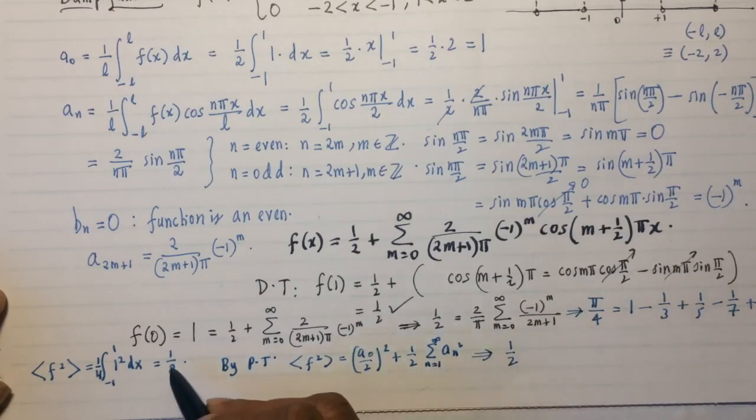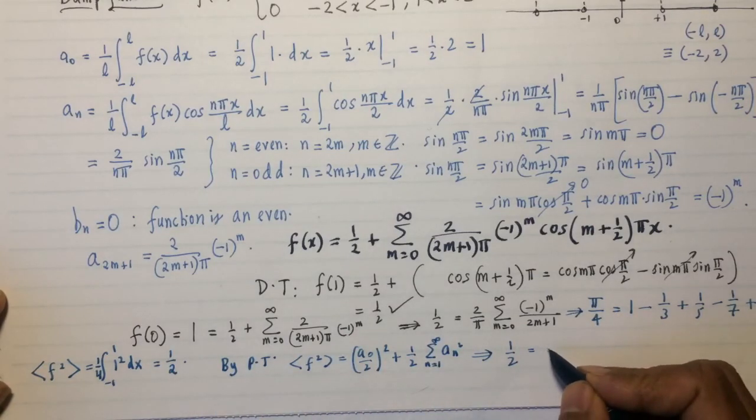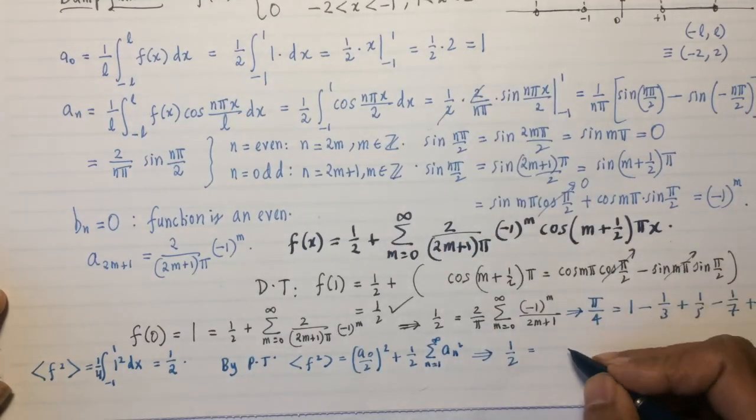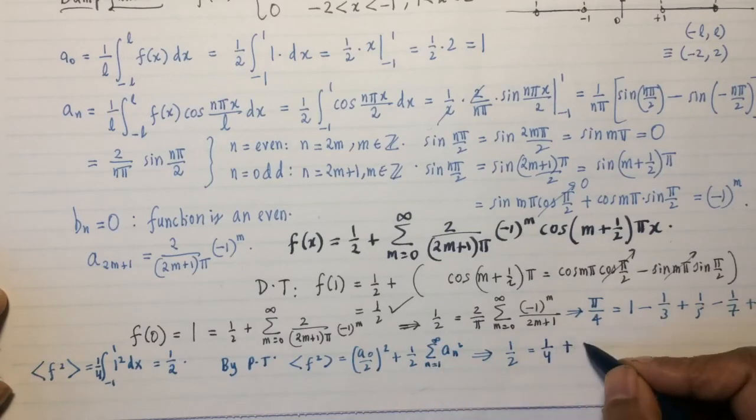I've already calculated the average the usual way, so I get 1/2 on the left side. On the right side, a0 is 1, remember, so 1 over 2 squared is 1/4, plus 1/2 again.